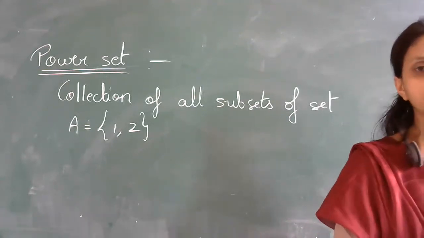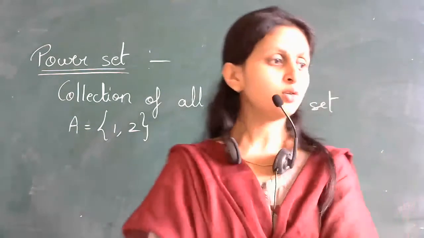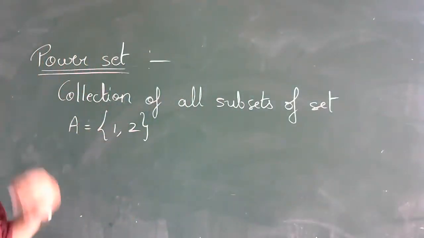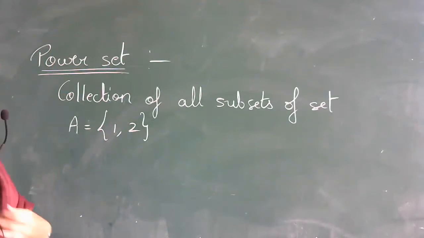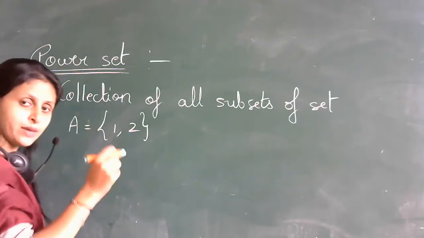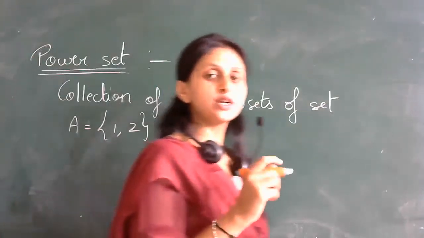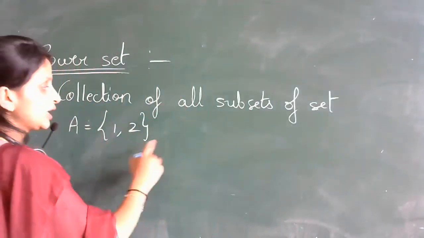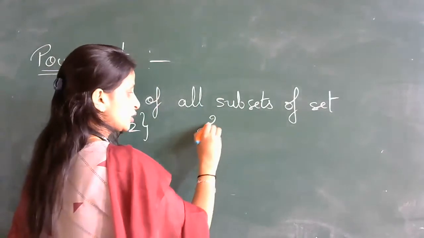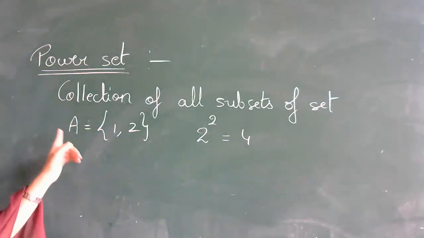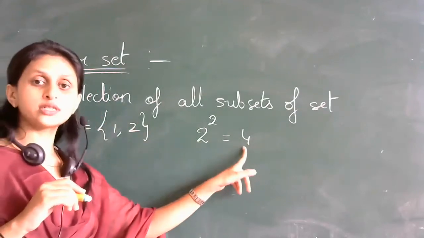Wrong. It's the wrong answer. Why 2? See, this set A contains 2 elements, right? So now only I told you the note, right? What is the note? If it contains m elements, then the total number of subsets of that set will be equal to 2 raised to m. Now here this set contains 2 elements. So the total number of subsets will be what? 2 to the power 2. That is nothing but 4. So this set A will contain 4 subsets.